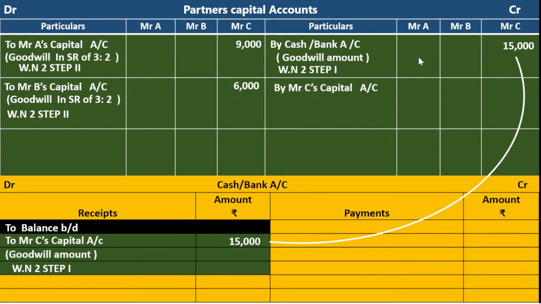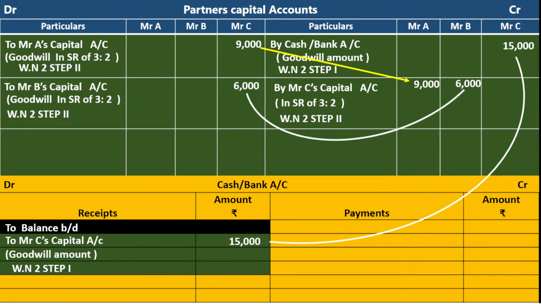In the combined way, Mr. A and Mr. B's capital accounts are credited by Mr. C's capital account, in the sacrifice ratio of 3:2, working note number 2, step number 2. Mr. A column 9,000. I have taken it from this. In B's column 6,000. We have taken it from here. I think everybody understands it. I am not repeating it because you can repeat it in the video.